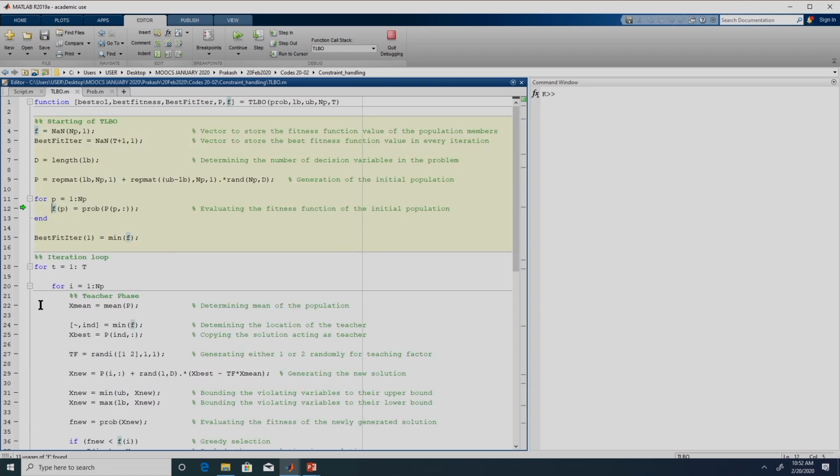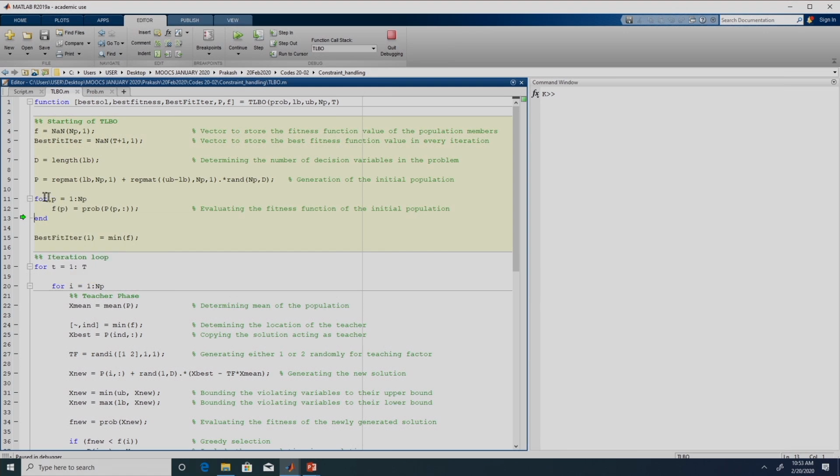So the fitness of the second solution is 47.5586. The first one was a feasible solution. The second solution, which was randomly generated, is actually an infeasible solution. Though it is a constrained optimization problem, we have still managed to get back a scalar value from the problem, which is the fitness function value.